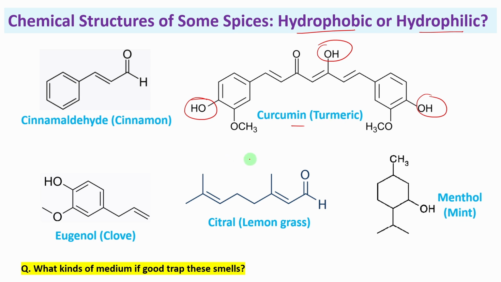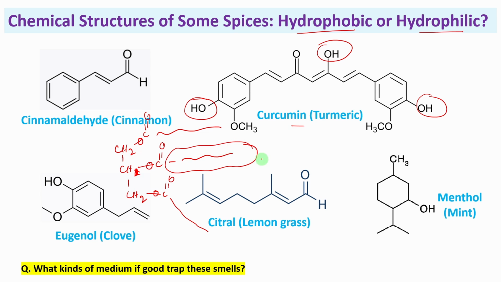Herbs are mainly hydrophobic or fat soluble, so that's why the presence of a very small amount of fat or oil is very helpful here. Now if you think, okay, how is this happening, let's look at the structure of fat or oil. Fat or oil is actually a triglyceride, an ester of long chain fatty acid. This part is long chain, so that induces the hydrophobicity. That's why they are easily soluble or miscible with the fat.